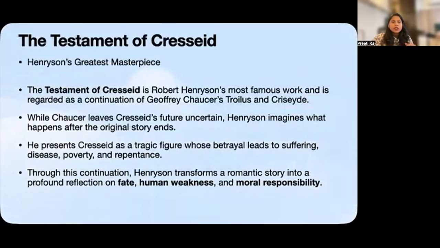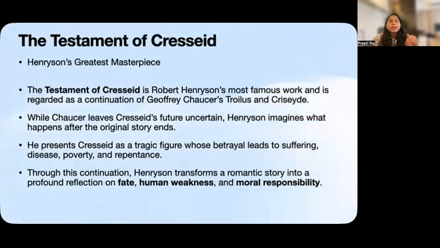So, in this version, Cresseid experiences a terrible downfall. She loses her beauty, her wealth, and her social position. And through her suffering, she is eventually forced to confront the consequences of her actions. Now, this is where Henryson becomes much more than just a storyteller. Remember what we said about him in the previous slide? Henryson is a moral poet, but he is also deeply interested in human psychology.